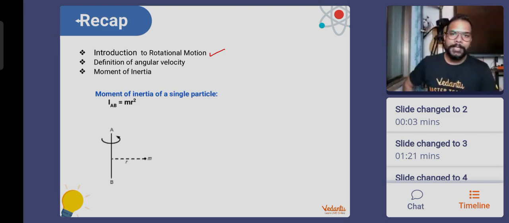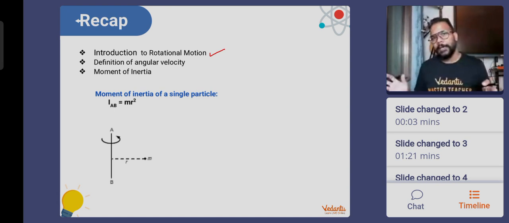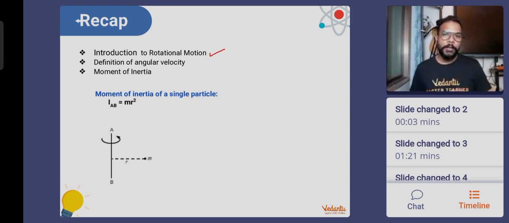Here the body is a rigid body and different point particles are moving in different circles of their own radius. But when we consider Earth's motion about the Sun, the distance from the Sun to Earth is much bigger in comparison to the size of the Earth. So we can consider Earth to be a point mass when it is revolving around the Sun, and in that case, the motion will be called circular motion.